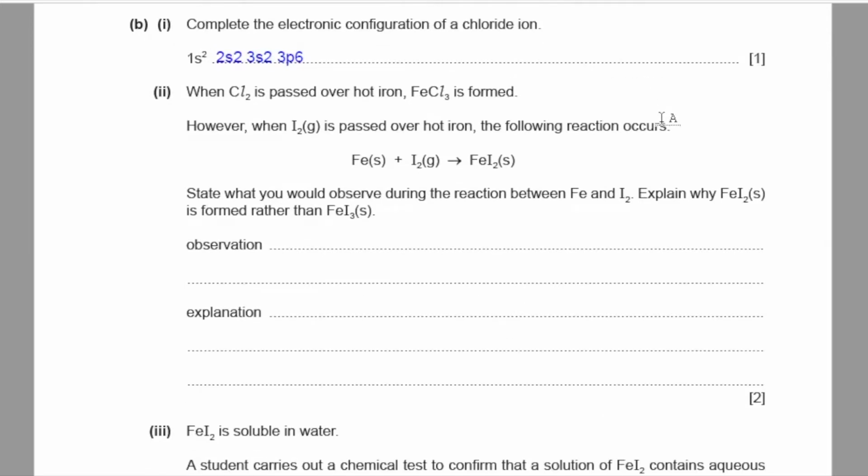Part 2. When chlorine is passed over hot iron, FeCl3 is formed. However, when iodine is passed over hot iron, the following reaction occurs. State what you would observe during the reaction between iron and iodine. Explain why FeI2 is formed rather than FeI3. So your observation would be iodine vapors are purple in color. So purple vapor disappears when iodine finally reacts with iron.